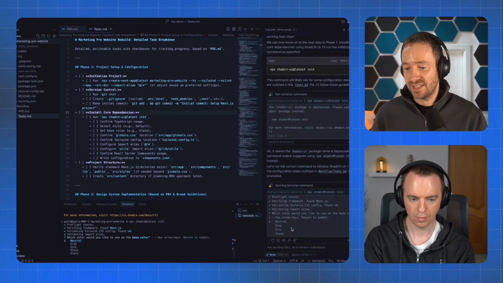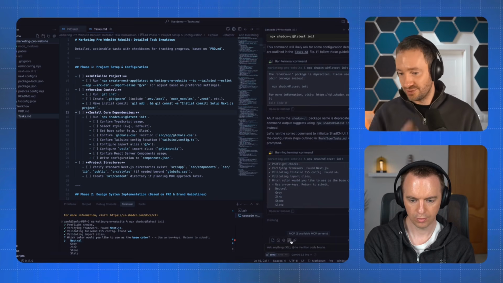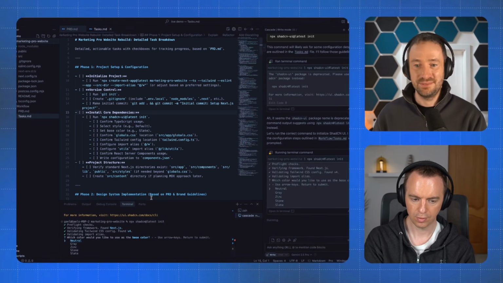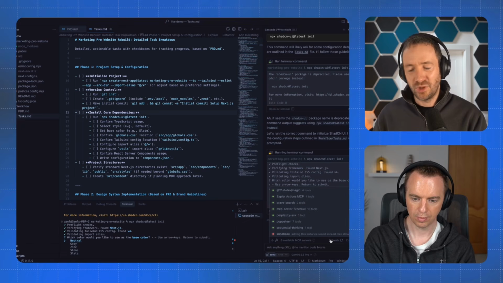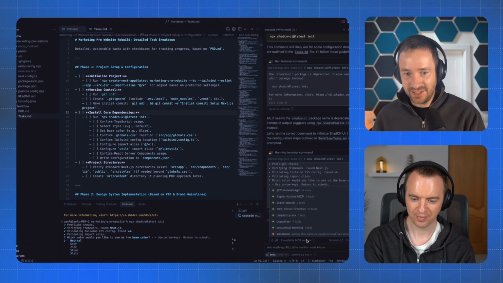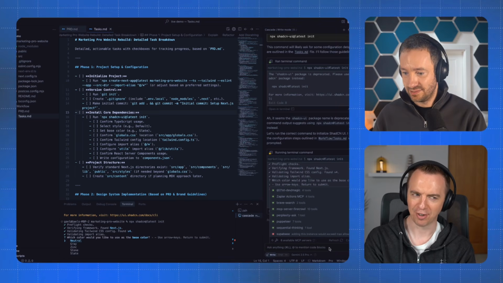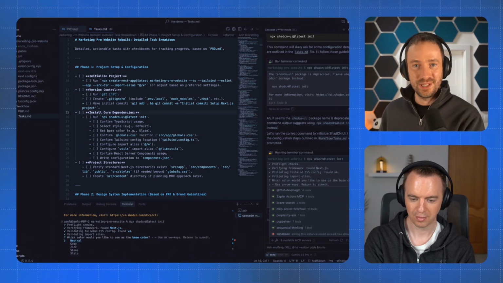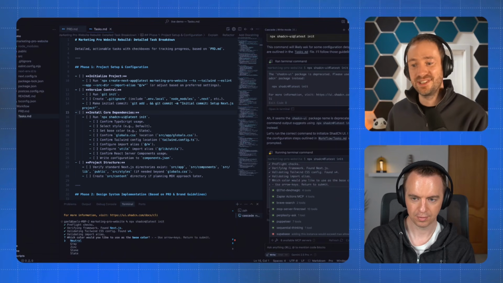The reason these coding tools are so powerful is they have access to this thing called MCP. MCP could probably be a whole podcast episode, but it stands for Model Context Protocol, I think. Basically, it's like an API for AI, right? Yep, exactly. My MCP here is connected to 21st.dev, so you can pull the elements that we looked at earlier just by describing them, and even modify them on the fly.